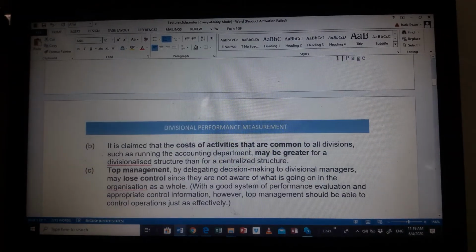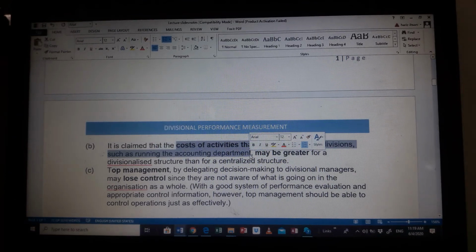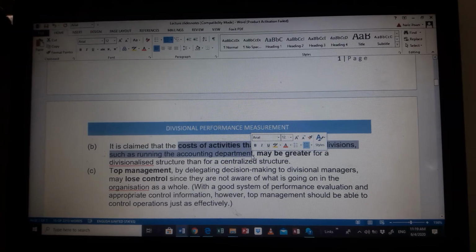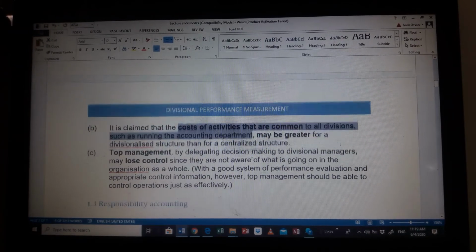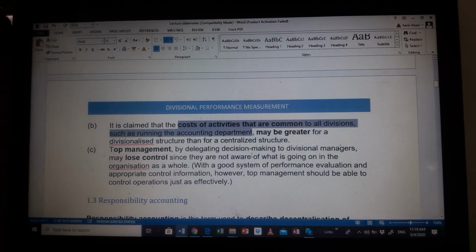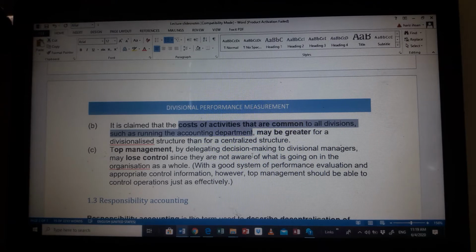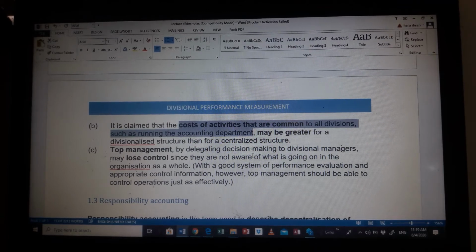The second disadvantage is that the cost of activities may be higher, simply because we have all these divisions. They all have their own accounting firm, their own HR department, their own payroll department. Having all the separate divisions will actually incur higher costs than having one central head department for all of its divisions.